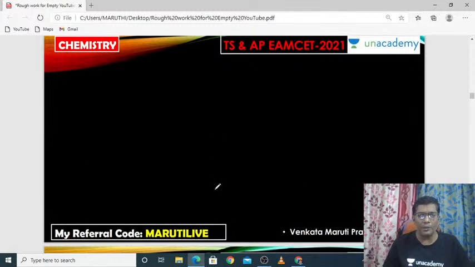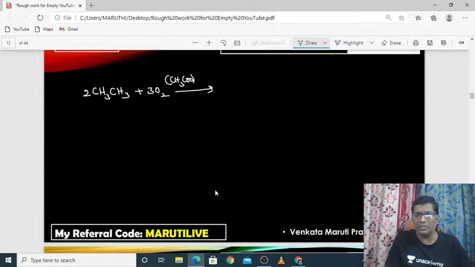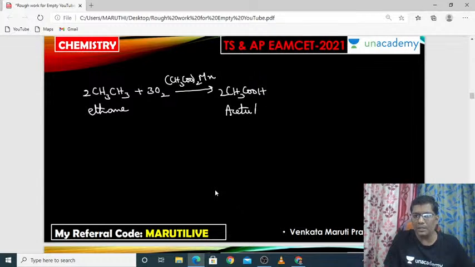Coming to one more important equation, I am taking ethane now. CH3CH3 is called ethane. Again, I am reacting it with oxygen in the presence of (CH3COO)2Mn, which is called manganese acetate. When you react ethane in the presence of manganese acetate, what is the product formed? Here, CH3COOH is called acetic acid.